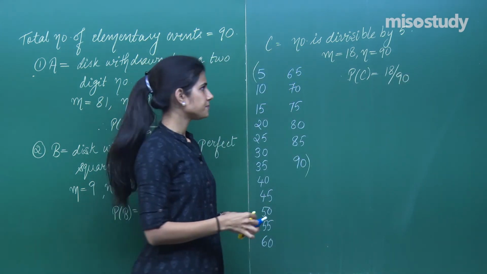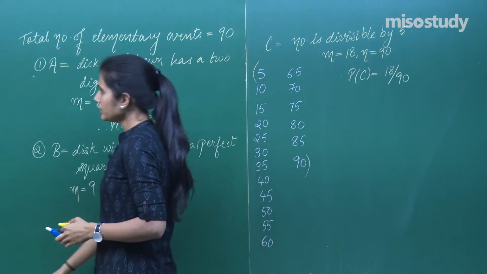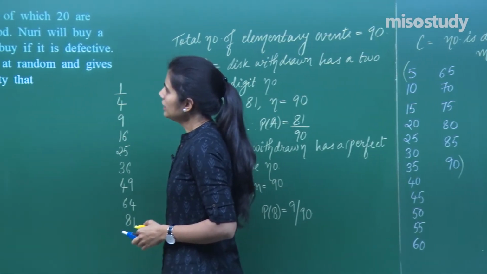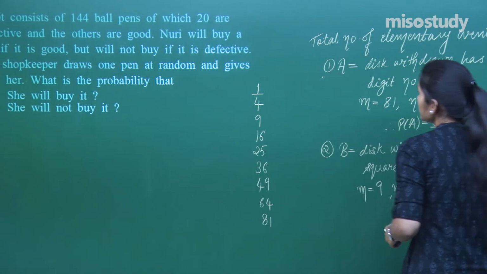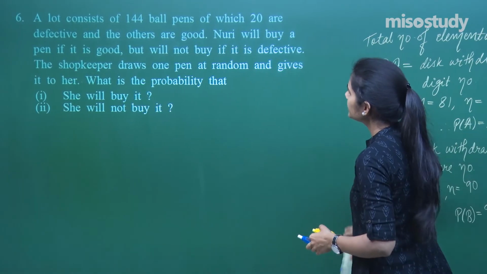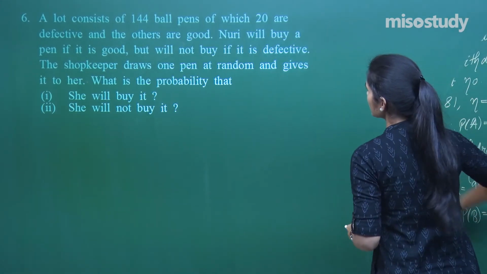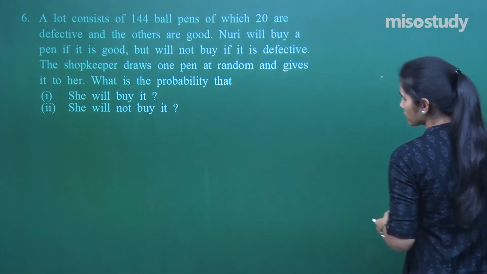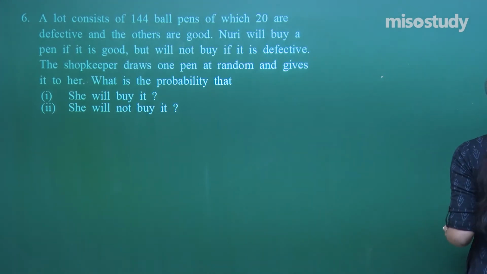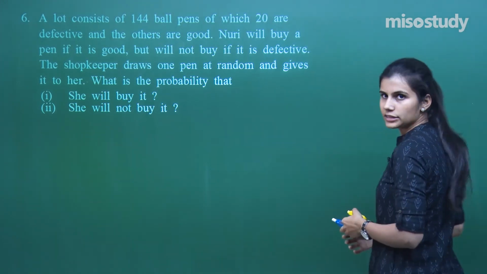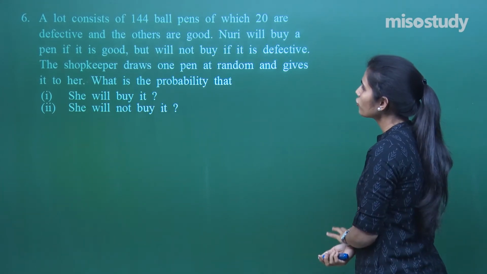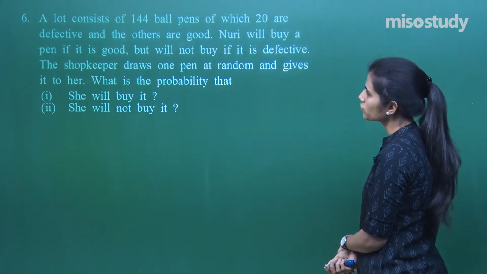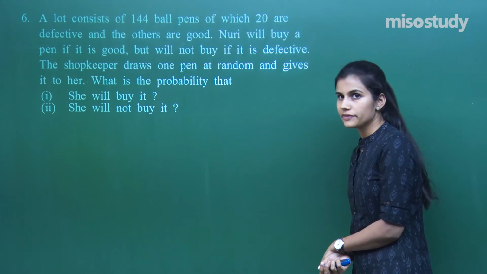Is it clear? Let's now talk about the next question. A lot consists of 144 ball pens, of which 20 are defective and the others are good. Noori will buy a pen if it is good, but will not buy it if it is defective. The shopkeeper draws one pen at random and gives it to her. What is the probability that she will buy it?